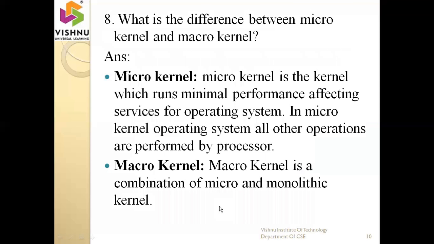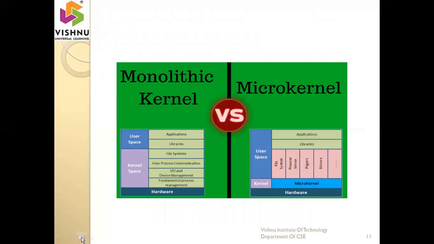Okay, next one is, what is the difference between a microkernel and a macro kernel? Microkernel is the kernel which runs minimal performance affecting services for the operating system. That means we have to execute multiple operations or multiple processes within the kernel. In a microkernel operating system, all other operations are performed by the processor. What is macro kernel? Macro kernel is the combination of micro and monolithic kernel. So first of all, you have to know the basic difference between micro and monolithic. Monolithic means single kernel. Within a single kernel space, you have to execute multiple processes.